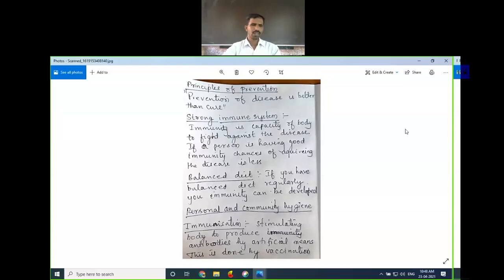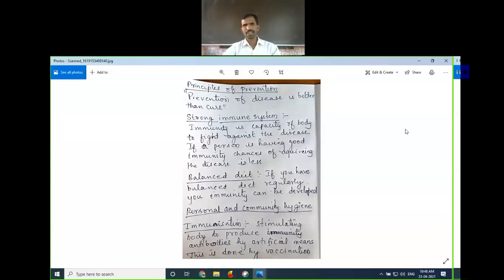Understood? So this is one method to increase immunity. Then, personal and community hygiene. Already we have discussed this concept. With personal hygiene, you will not suffer from many diseases which can spread through air, water, and food, like typhoid, malaria, or COVID-19. You should have personal hygiene and community hygiene. The place where you are staying with family members or community members should also be very clean. By having a clean community, you will suffer less from diseases.